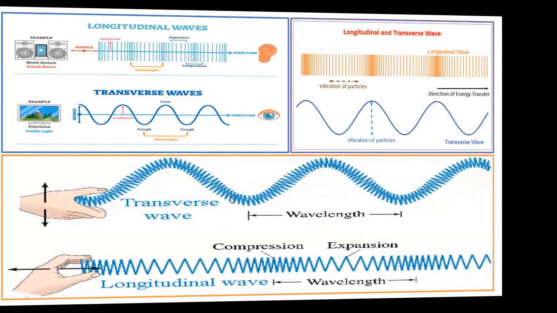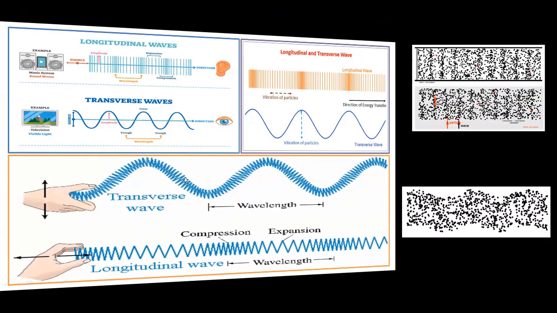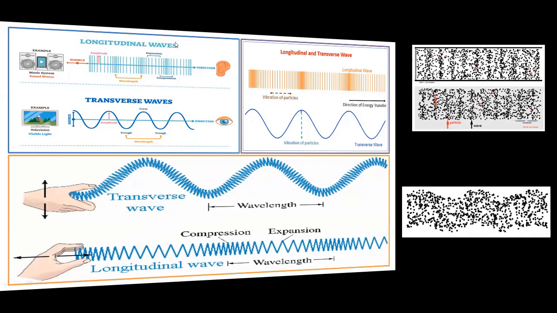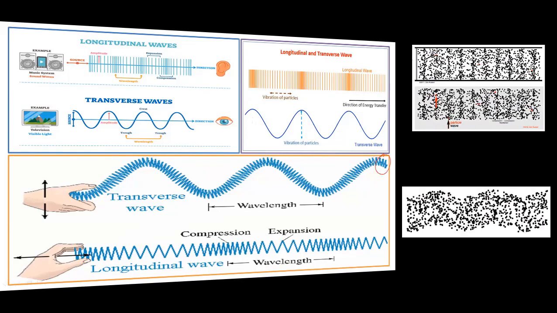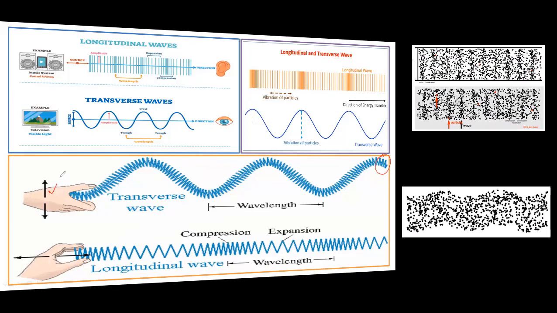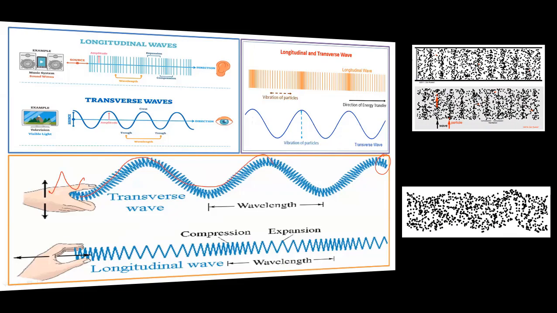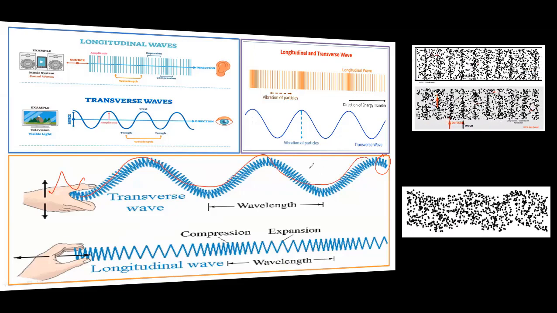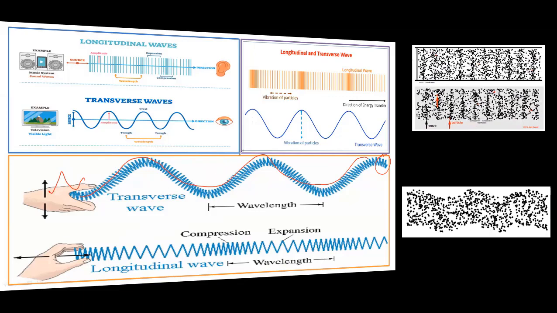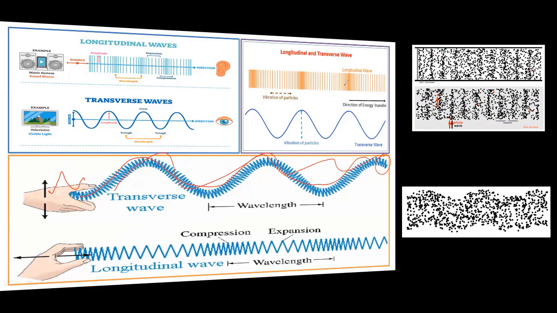So here you can see, we can look at this with two examples. If we take a rope or a big string and tie it at one end, and shake it from the other end, then we will observe that the whole body is causing its motion over here. So over here this condition is showing that the whole body is getting the energy and it has been transmitting throughout the body from one end to another end.